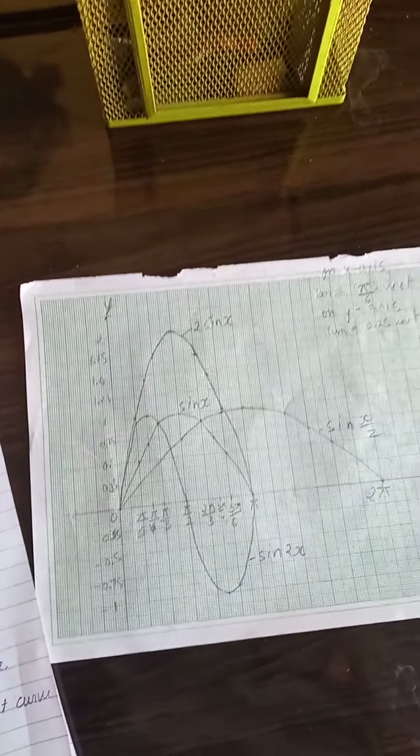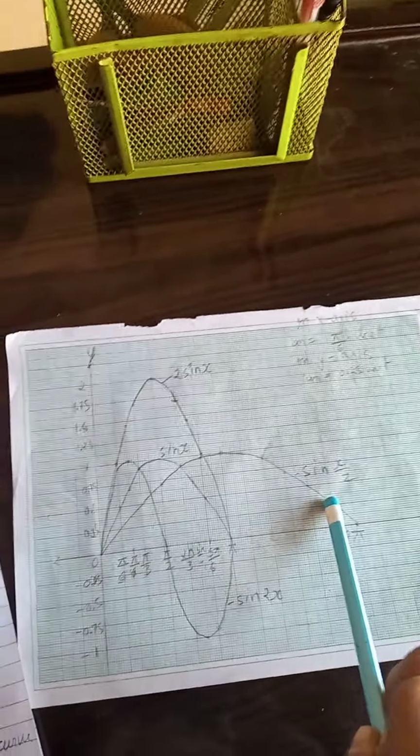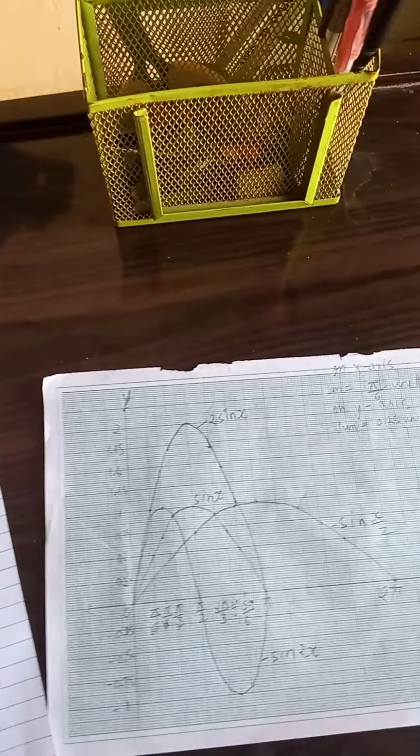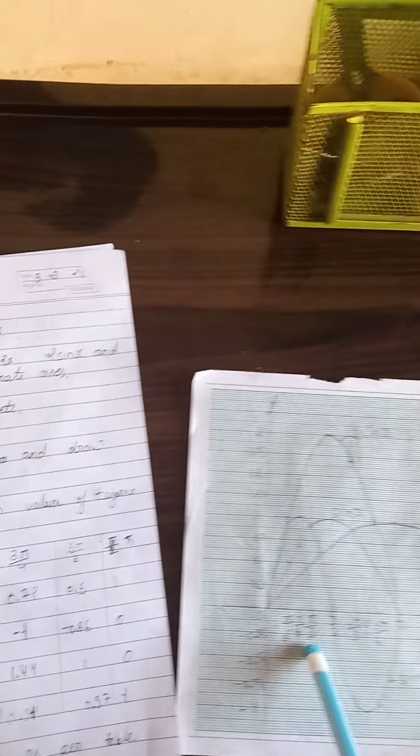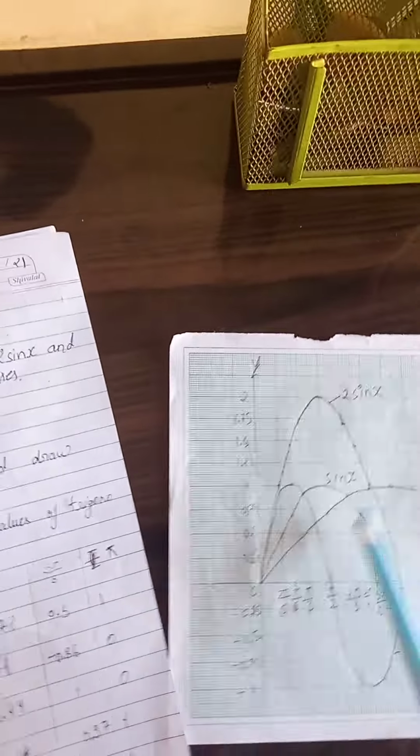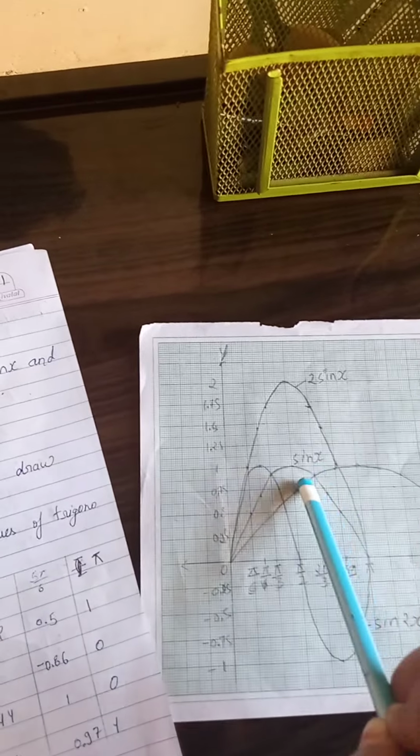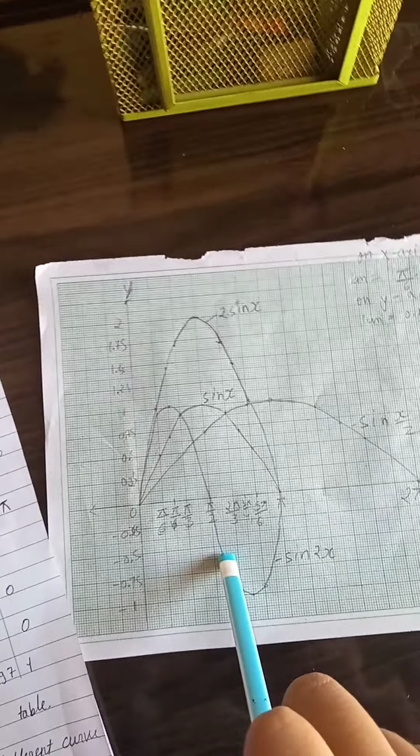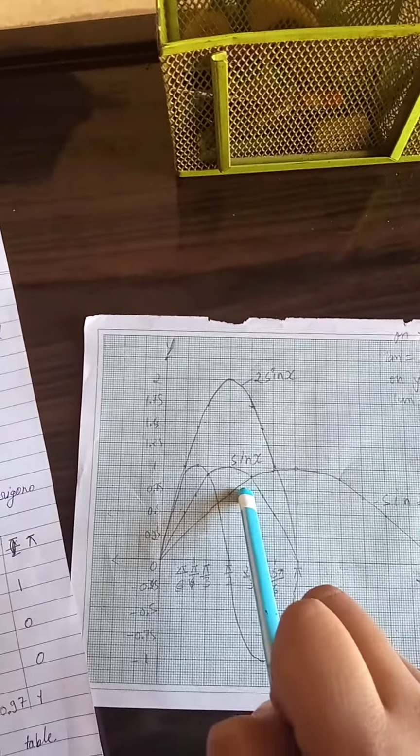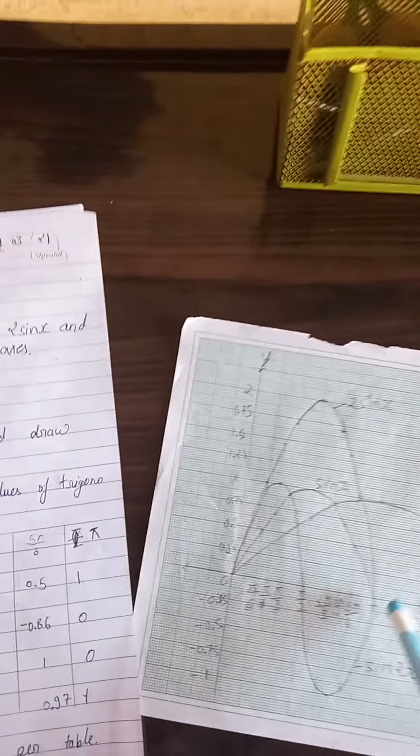Here the maximum height of sin x, sin 2x and sin x upon 2 is 1, but the maximum height of 2 sin x is 2. And the intersection of the sin x and 2 sin x curves is at pi upon 3, where the value of the function is 0.86, and the intersection of sin x and sin x upon 2 is here at 2 pi upon 3. The value of the function is 0.86 here.